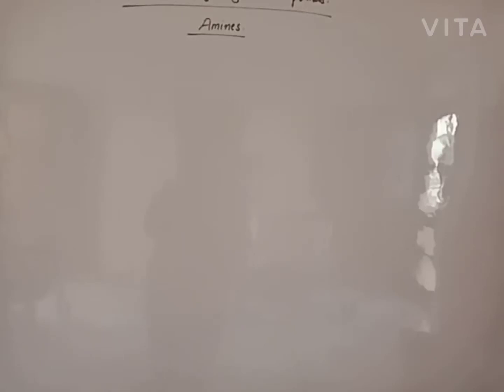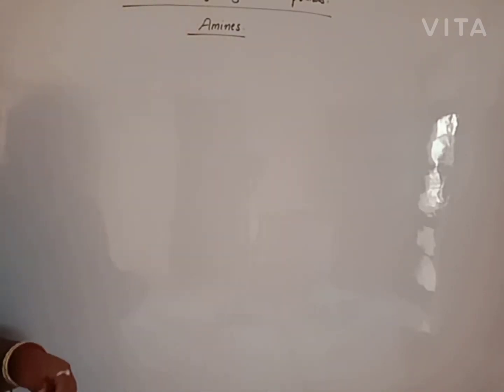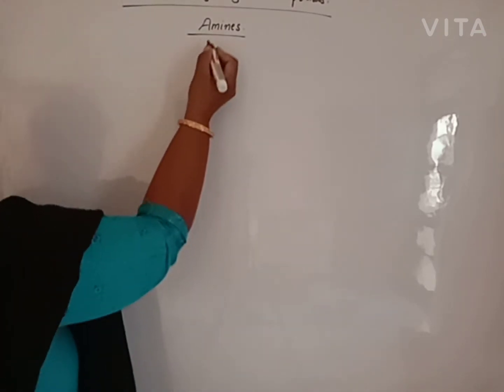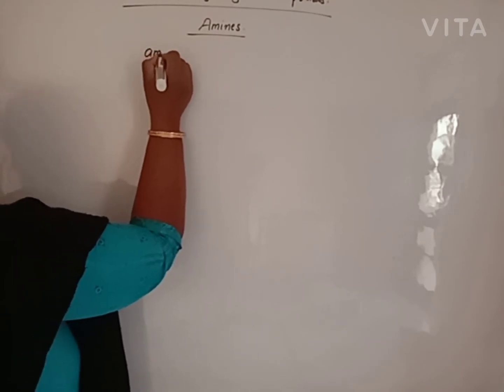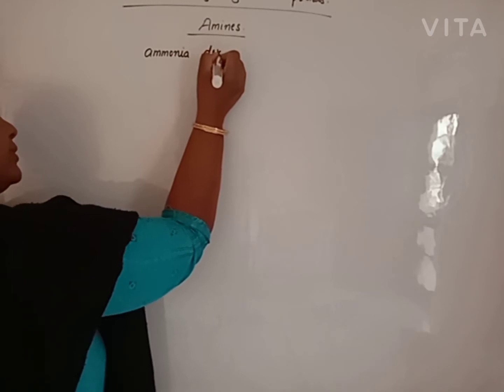Good morning. Now we will start our last topic of nitrogen containing compounds, that is amines. Before that we have done the compounds diazonium salt and nitro compounds. Beta, amines are ammonia derivatives.